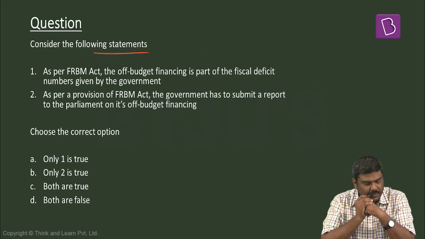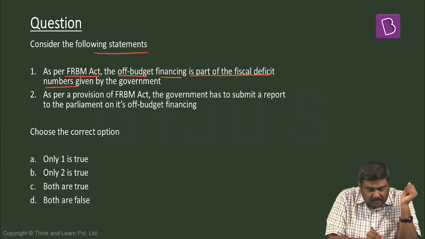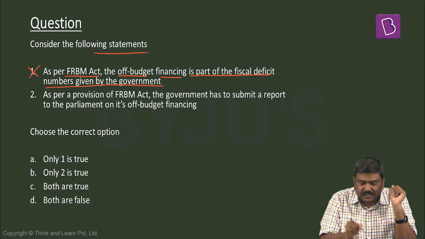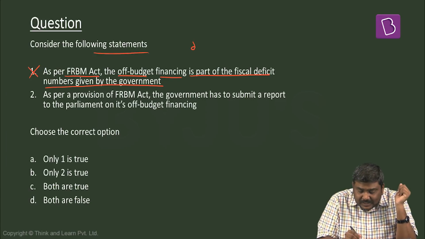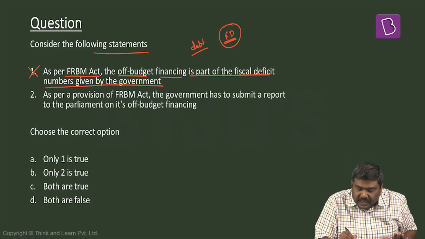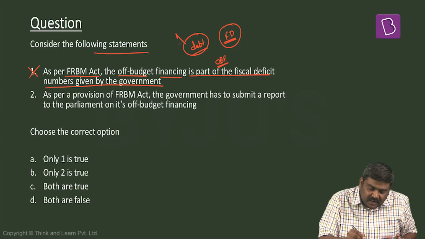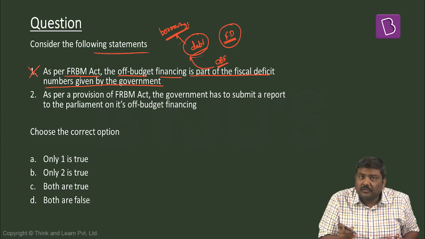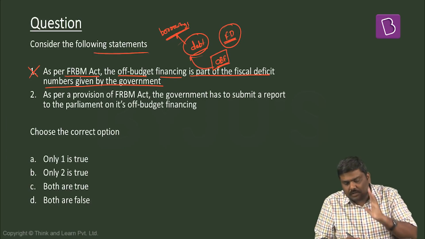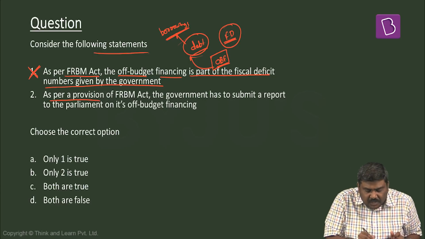Consider the following statements. As per FRBMA, the off-budget financing is part of the fiscal deficit numbers given by the government? No. Understand this, there are two terms here. One is debt of the government and the second one is fiscal deficit of the government. In case of FRBMA Act, fiscal deficit numbers will not involve off-budget financing done by the government. Whereas the debt of the government, which basically refers to the borrowings of the government, will include the off-budget financing also. So this is a basic difference. First statement is wrong.